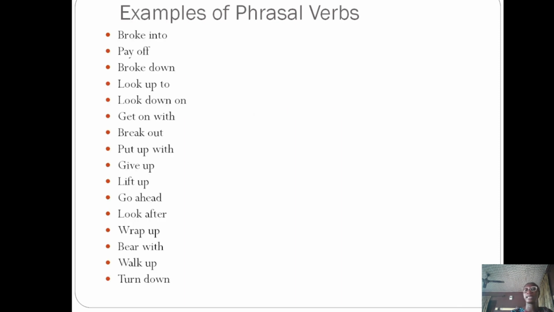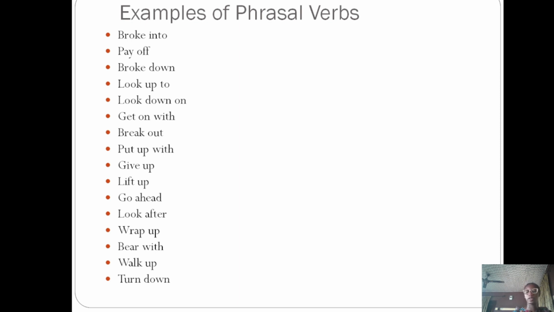Let's look at some other examples of phrasal verbs. Break into. It means to enter a place by force. Pay off. When you say something paid off, that means it yielded good fruits, it yielded good results. To break down. Broke down. To break down can either mean to destroy. Look up to.